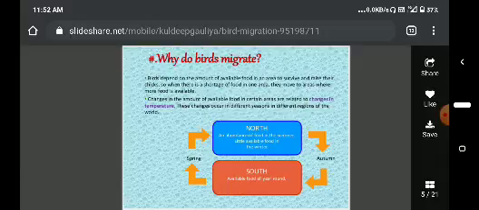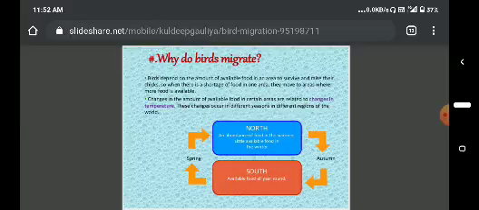Here the north and south poles are there. Generally, birds from the northern hemisphere migrate to the south in autumn, and when the autumn is over and spring is coming, the birds migrate to the north. So this is about why birds migrate.